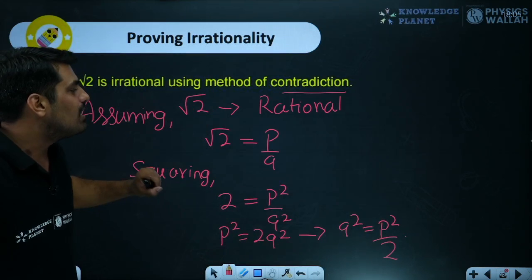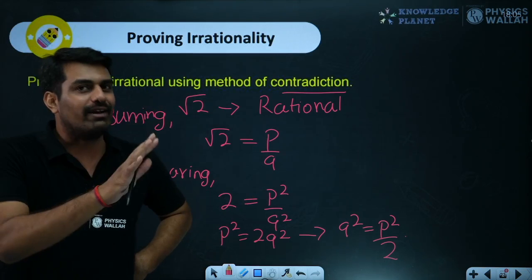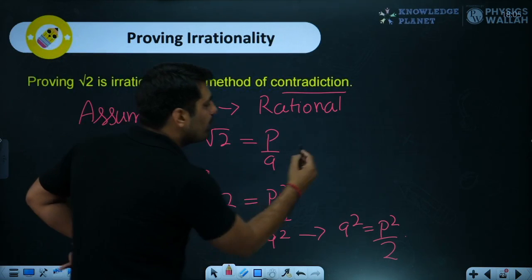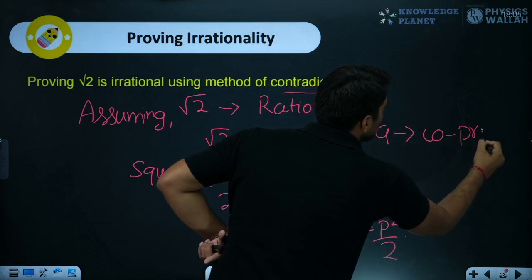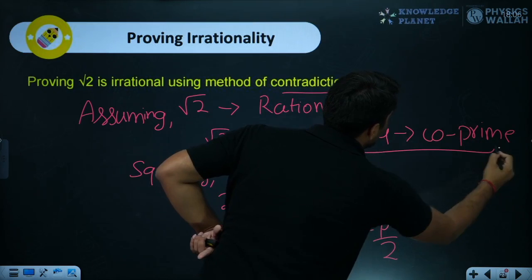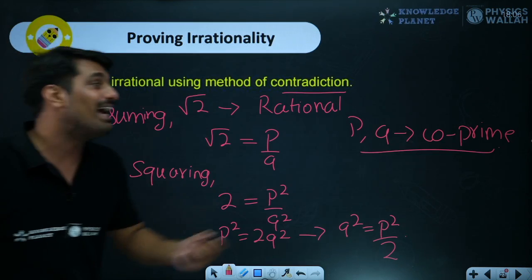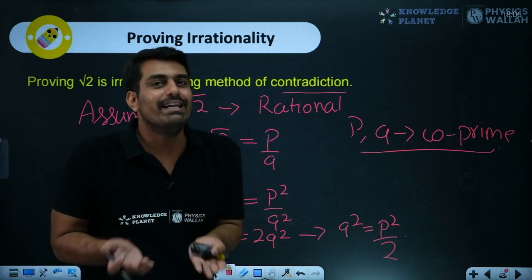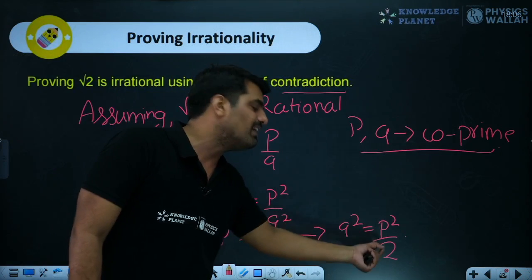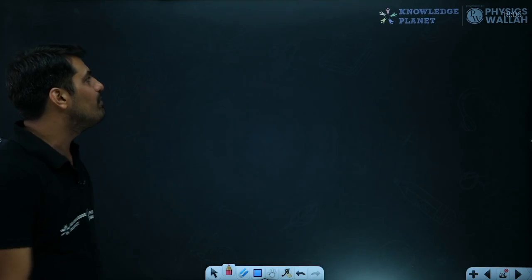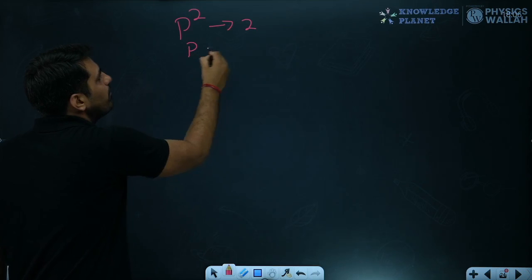Over here one thing I have missed out on when I assume this to be rational. In a rational number, the P by Q form is there always. But the P by Q form is specific over here, where P and Q are both co-prime. This is important. You should always note it down in your notebook. Over here P and Q are co-prime when we are starting this assumption, because it will play an important role. So P and Q are both co-prime, and over here I am seeing that P square is divisible by 2. If P square is divisible by 2, we have learned a theorem: that means P will also be divisible by 2.